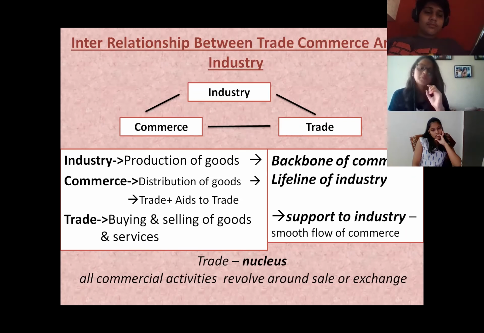As you know, industry produces goods which are distributed by commerce. The commercial activity will be meaningless, of no use, if there is no industry. If the industry does not produce the goods, commerce will not be able to distribute the goods. So we can say that industry is the backbone of commerce, and commerce is the lifeline of industry.